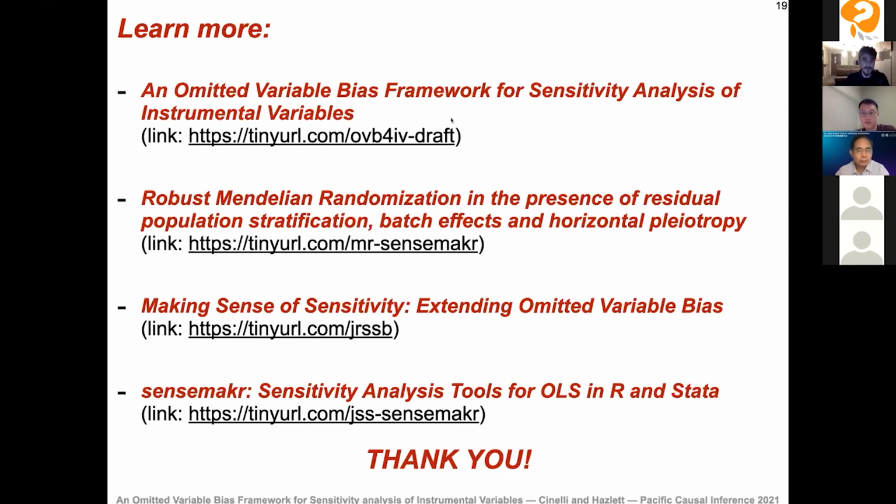We are trying to extend this to GLMs, like logistic regression or probit. But it turns out the algebra is not as clean as for OLS. So far, this is for ordinary least squares, and we are trying to see whether something similar can be done for generalized linear models.